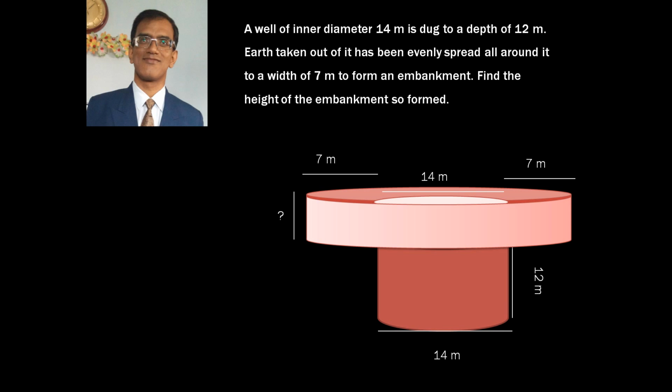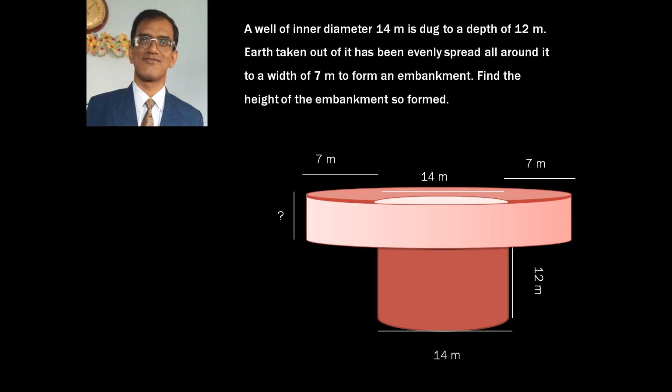Here one thing is important which should be noted. The mud which we dug out was spread all around to form the embankment. It means the volume of the earth taken out should be equal to the volume of the earth spread, because the mud we have spread has been taken out from where?